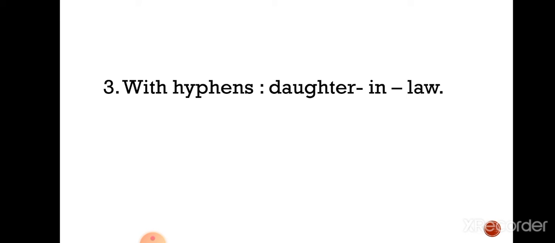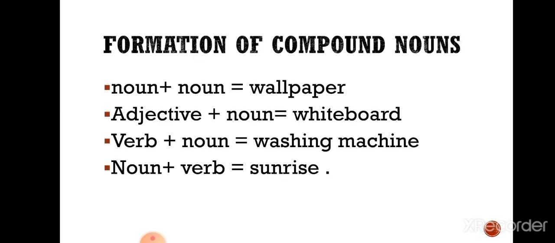Now we will discuss the forms of compound noun. The formation we can say actually of the compound nouns. So formation of compound noun, there are four ways to make the compound noun. First is when we join noun with the noun. Wallpaper. Wall is also a noun and paper is also a noun. Adjective plus noun. White is an adjective. It is telling you the quality, and noun is board.